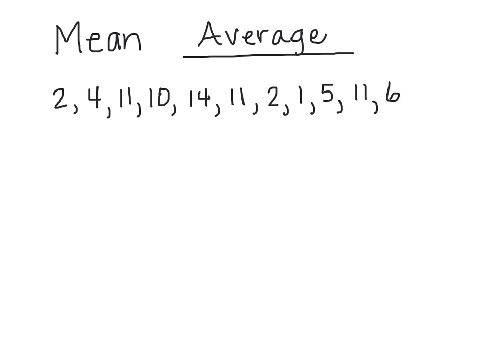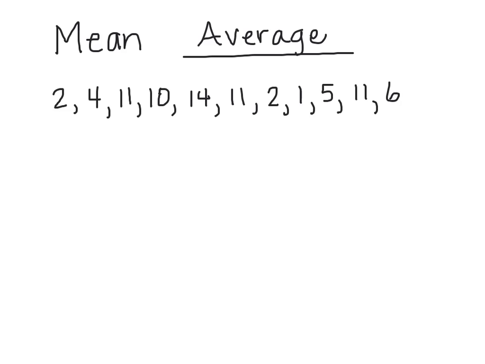Okay, we're going to begin by talking about how we can find the mean, or one of the most common ways of saying mean is average. And we have here a set of numbers.